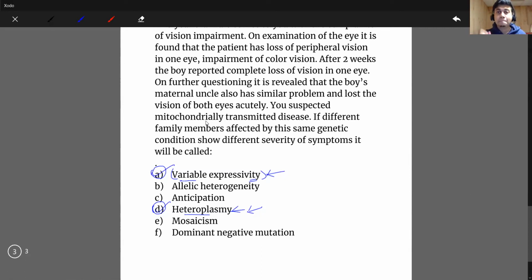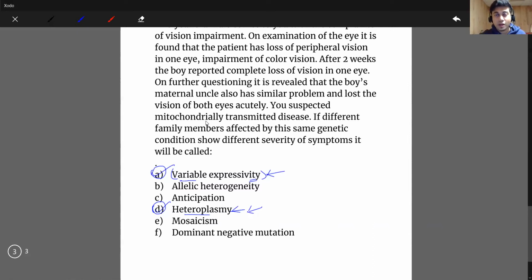Again, I'm repeating: let's say this boy is having vision impairment and you found that it is a mitochondrially transmitted disease. This boy's maternal uncle also has the same type of problem. Now, it might happen that this boy has vision impairment in just one eye, and the maternal uncle has impairment in two eyes. So there is a difference in severity.